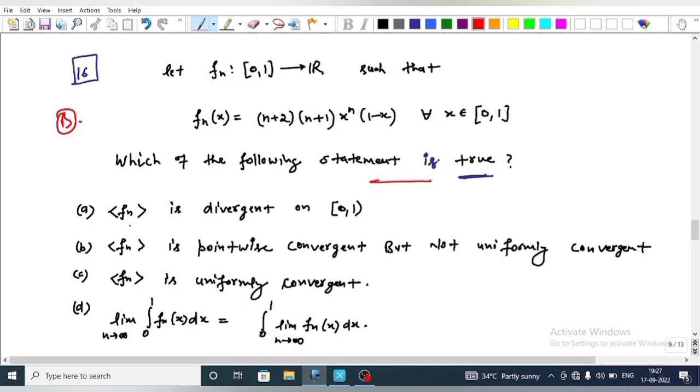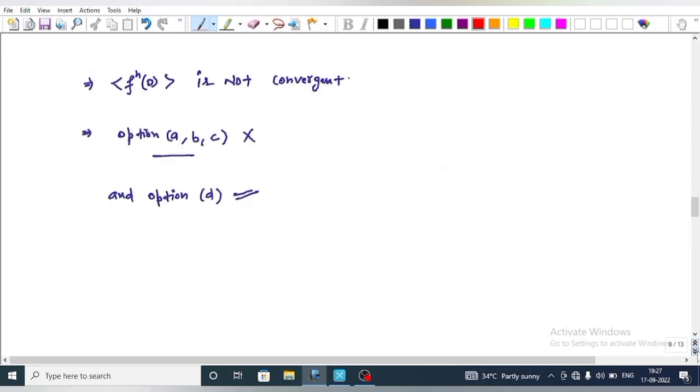Option A: the sequence f_n is divergent on the semi-closed interval [0,1). Option B: f_n is a pointwise convergent sequence but not uniformly convergent. Option C: f_n is a uniformly convergent sequence. And in option D, the limit as n tends to infinity of the integral from 0 to 1 of f_n(x) dx is equal to the integral from 0 to 1 of the limit as n tends to infinity of f_n(x) dx. Now come to the explanation.